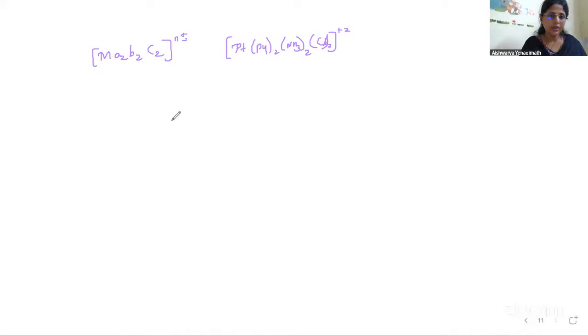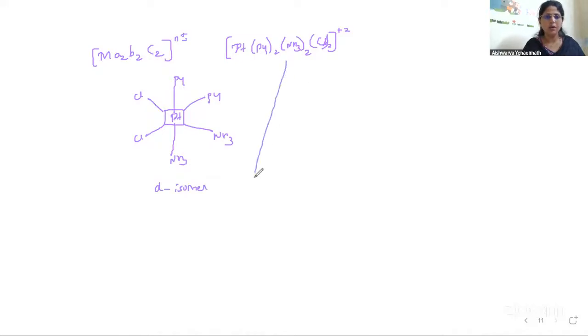So I can write here the central metal atom is my platinum. Here I have 6 coordination number, so octahedral geometry, I'll write it like this. Py, NH3, NH3, Cl, Cl. So this is my compound and it is rotating the plane polarized light to the right side. So this becomes D isomer. If we place a mirror here, write the mirror image.